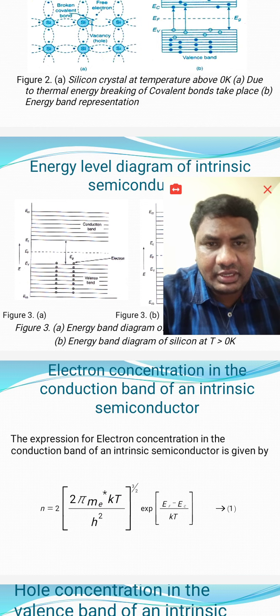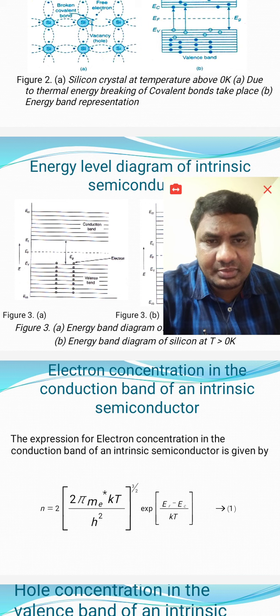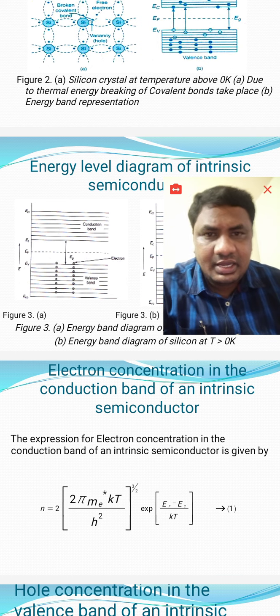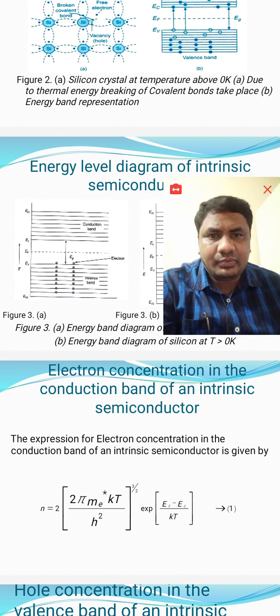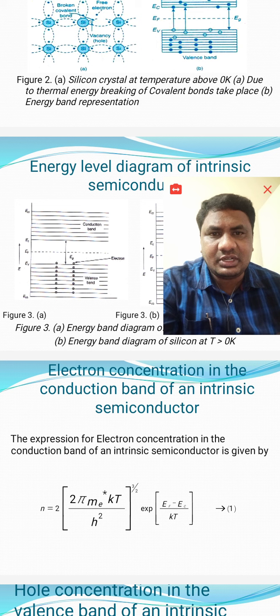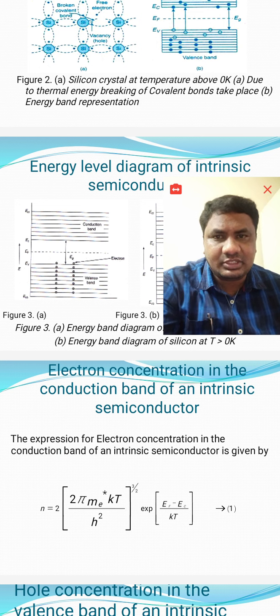Whenever we give some thermal energy, only then do covalent bonds break and an electron jumps to a higher level, that is the conduction level. If one bond breaks and 1 electron is missing in the valence shell, then 1 hole exists and 1 electron is present in the conduction band. That's why the number of electrons in the conduction band is equal to the number of holes in the valence band.